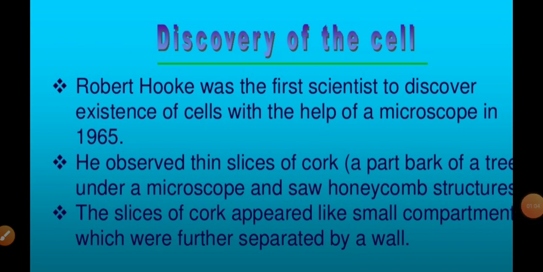Cells were discovered by Robert Hooke. He observed thin slices of cork under the microscope and saw honeycomb structures. These slices of cork appeared as small compartments which were separated by walls. These compartments were later named cells. So we can say that the discovery of the cell was done by the biologist Robert Hooke.